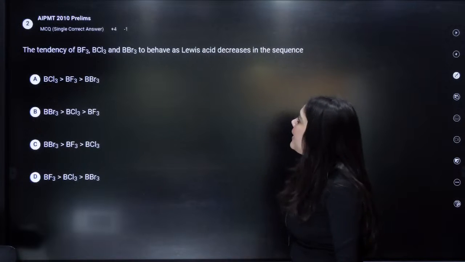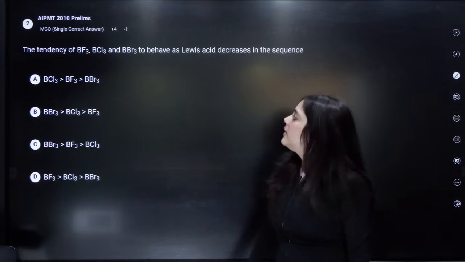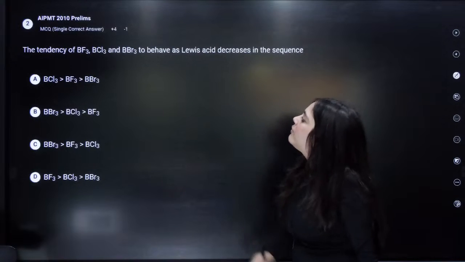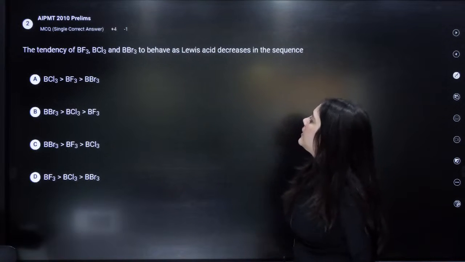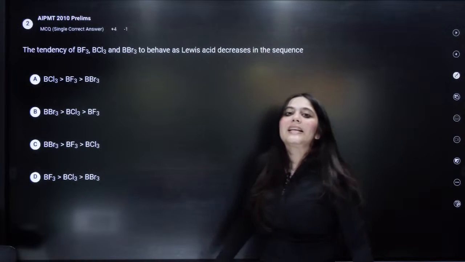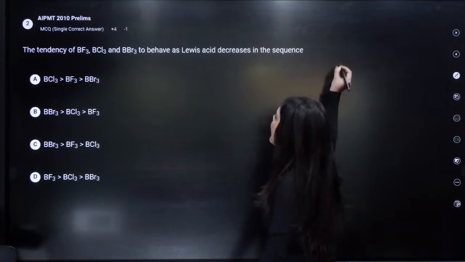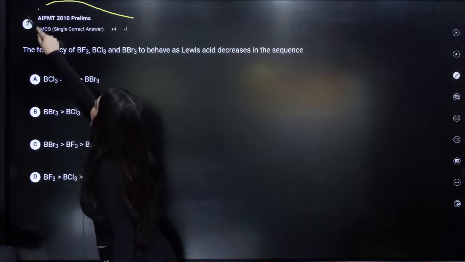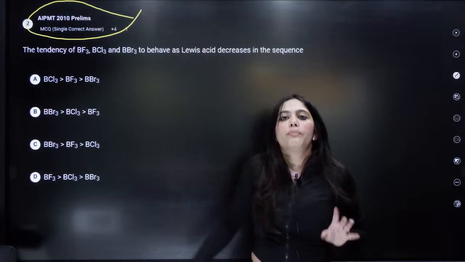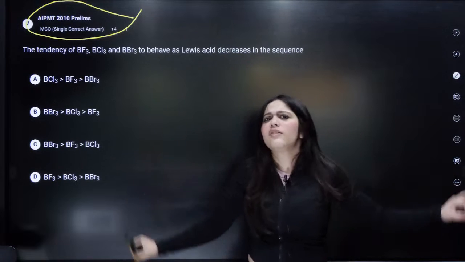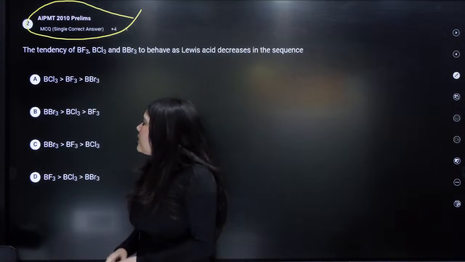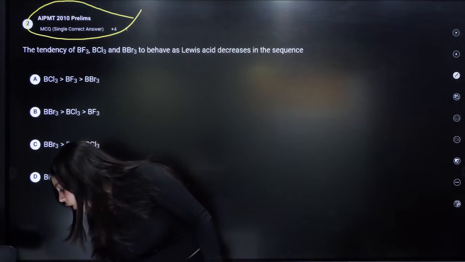Okay? Now this is a 2010 NEET AIPMT question. The tendency of BF3, BCl3, BBr3 to behave as Lewis acid decreases in the sequence. What is the Lewis acidity sequence? See again, 2010 prelims question. I added 15 years of PYQs here. We're doing each and everything. We're not going to leave even one question behind. What can be the answer? Option A, option B, option C, or option D?